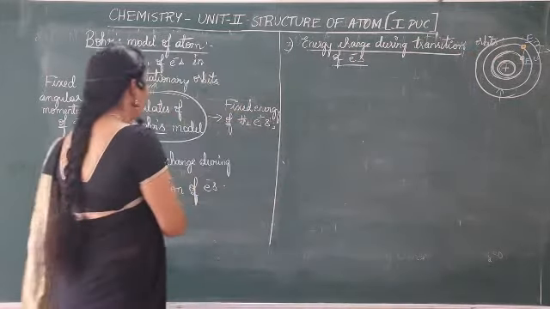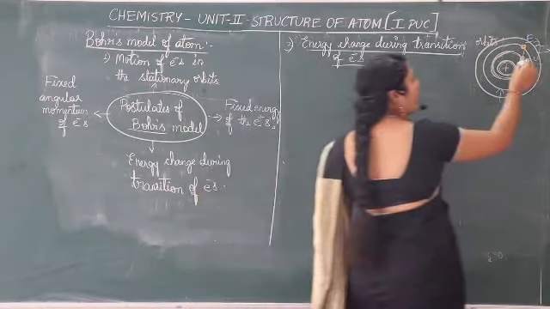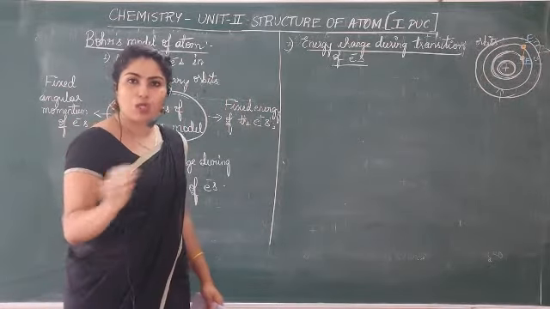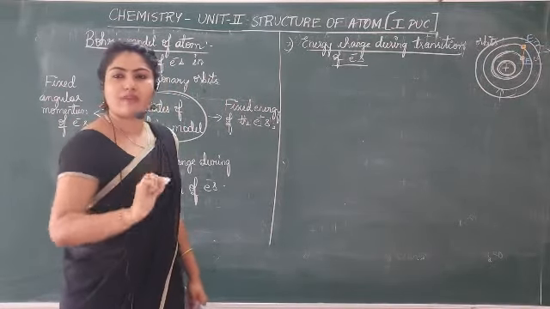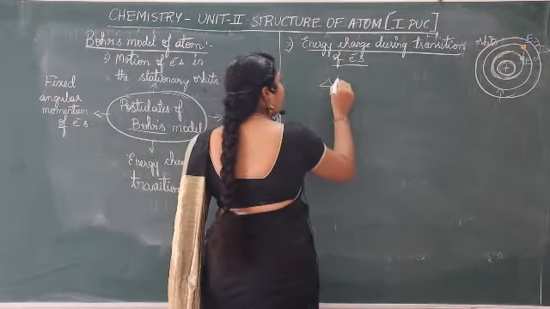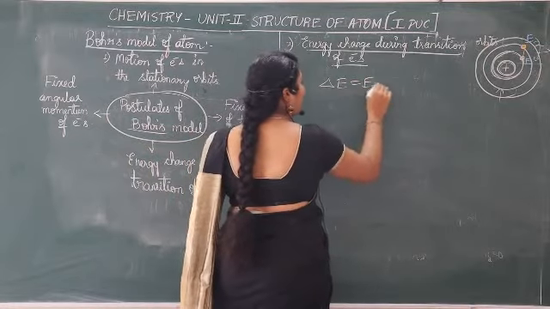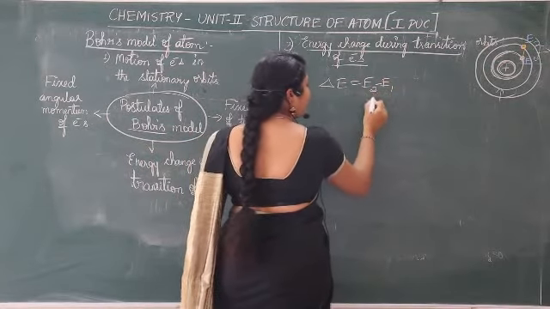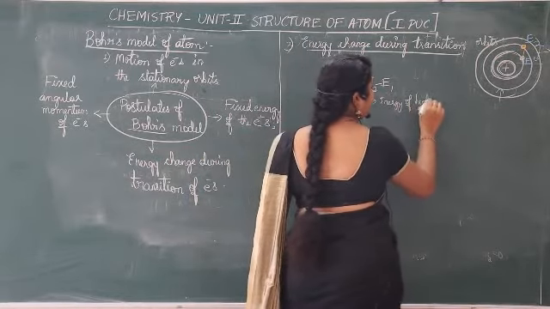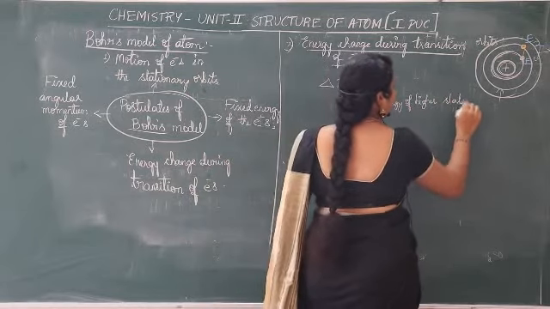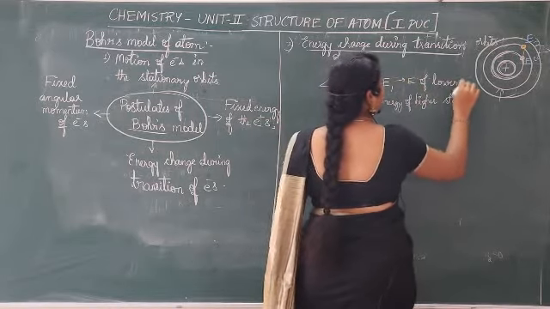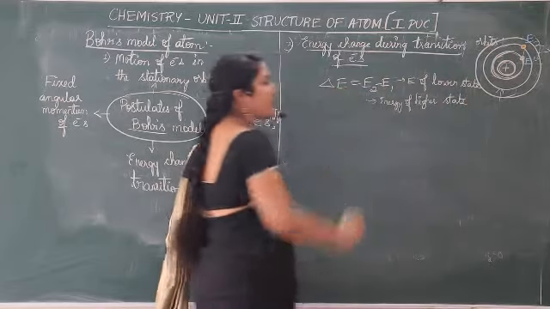What was told? When electrons move from a lower energy level to a higher energy level, the energy of electrons in the fixed orbit is constant, but it can jump from a lower energy level to a higher energy level, and again it can come back by giving away energy. So it is told that delta E is equal to E2 minus E1, where E2 is energy of the higher state, E1 is energy of the lower state, and delta E is change in energy.